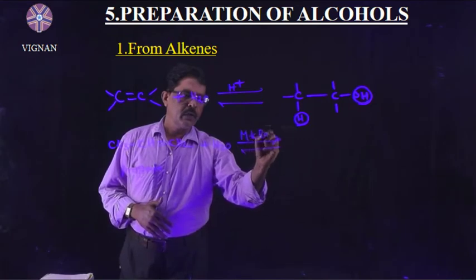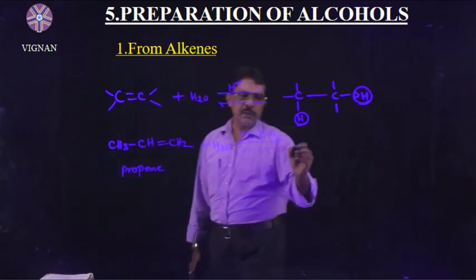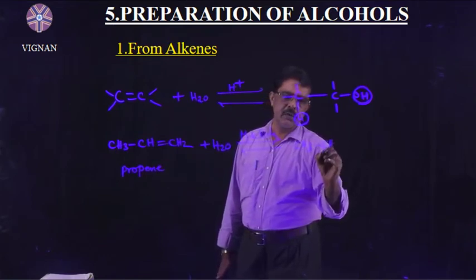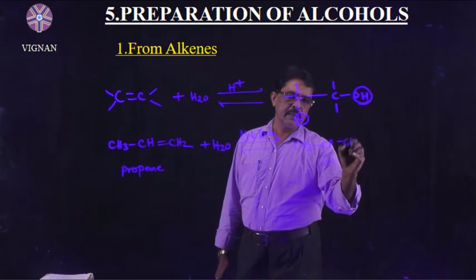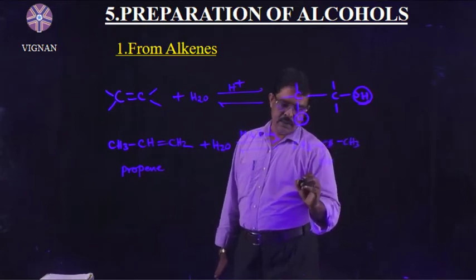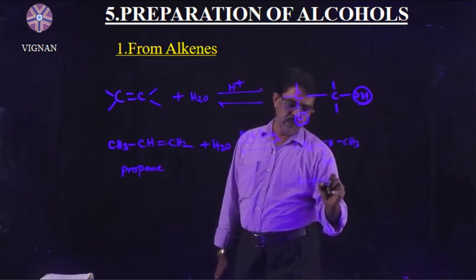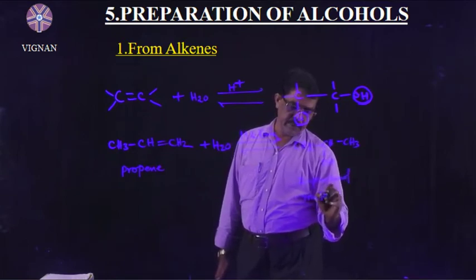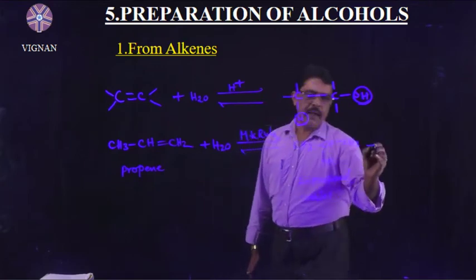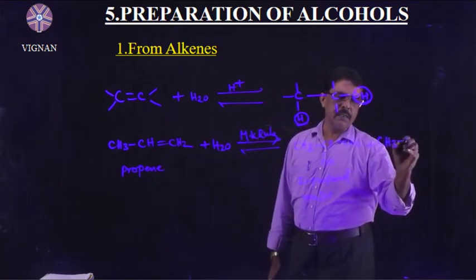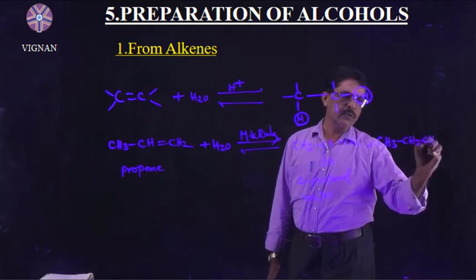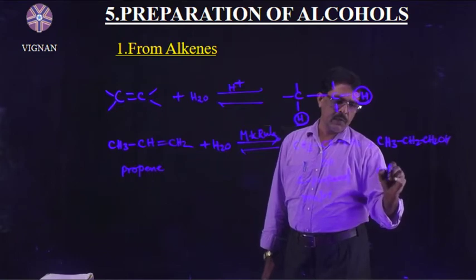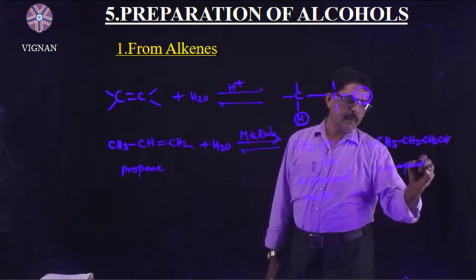So two products are formed here: CH3CHOHCH3, this is 2-propanol. 2-propanol is the major product. And 1-propanol is also possible, CH3CH2CH2OH. This one is the minor product. 1-propanol is the minor product.